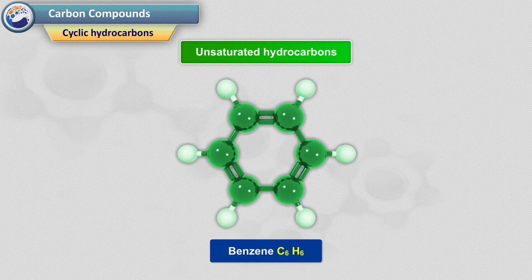Benzene, C6H6. Benzene is a cyclic unsaturated hydrocarbon. There are 3 alternate double bonds in the 6-membered ring structure of benzene. Compounds showing such characteristic unit structure are called aromatic compounds.